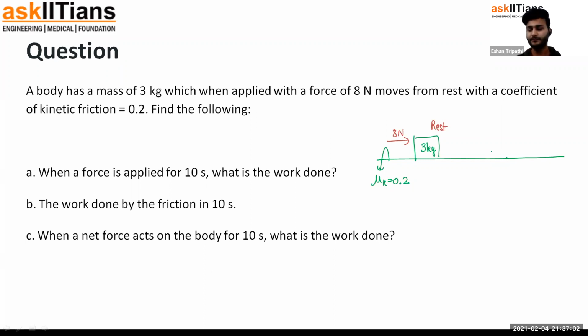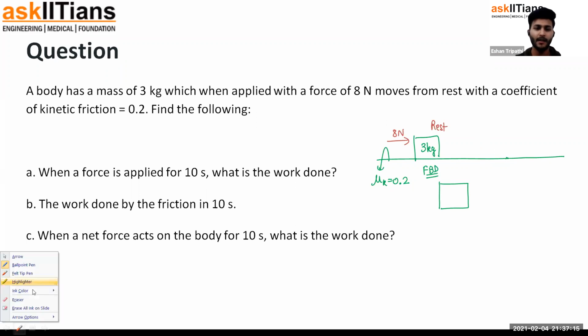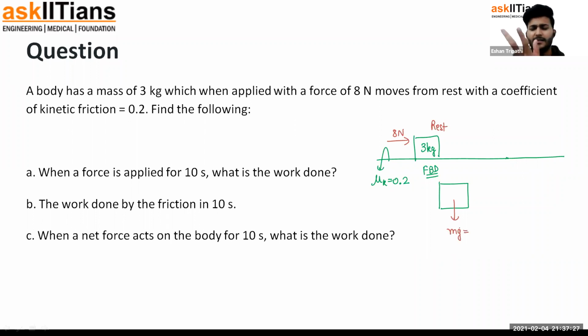So what are the forces acting on this body? Let's draw the free body diagram of this block, as learned in previous chapters. How to draw a free body diagram? You know that from laws of motion. Free body diagram means we have to draw all the forces which are acting on this body. So one force is going to be the weight of the body, mg, which in this case, with 3 kg as the mass, and let's assume g to be 10 meters per second squared since it's not given, is going to be 30 newtons of weight acting on the body downwards.